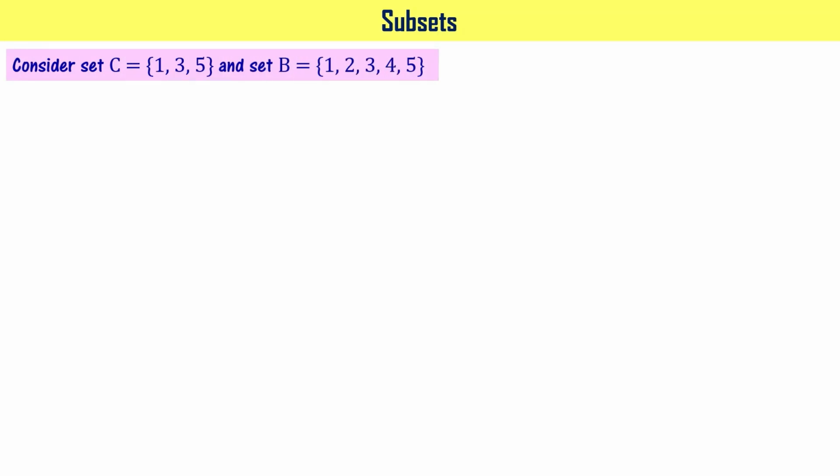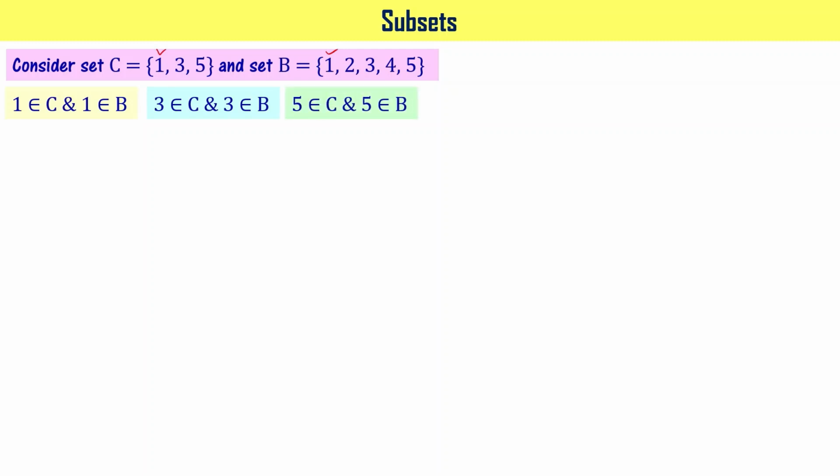Let us further understand about subsets. Consider set C that has elements 1, 3, 5 and set B that has elements 1, 2, 3, 4, 5. As you see here, 1 belongs to both the sets, right? 3 belongs to both the sets and 5 belongs to both the sets, right?